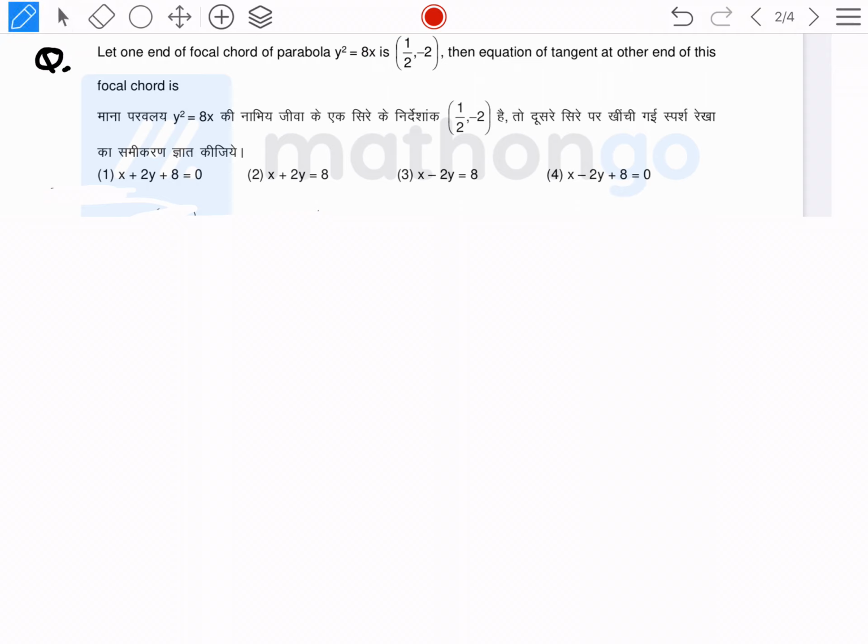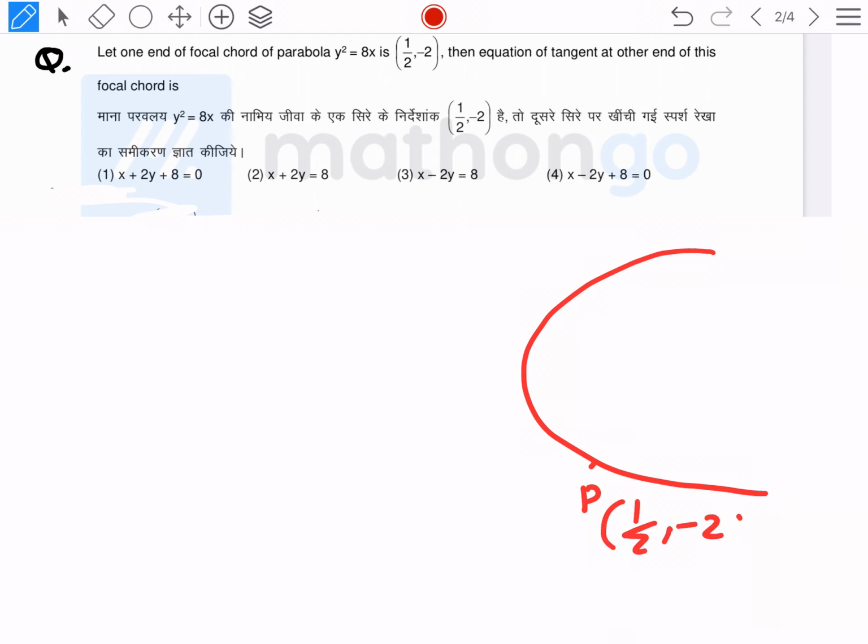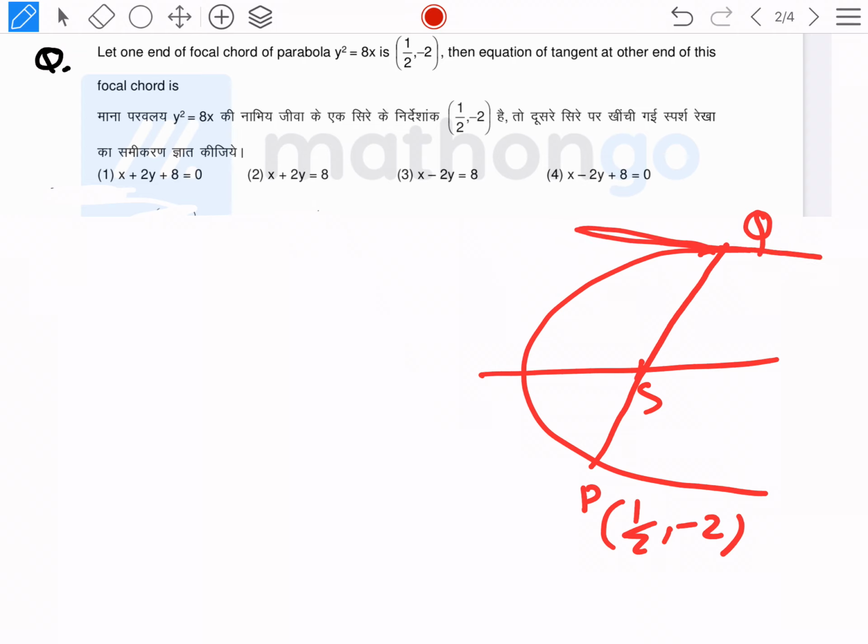So now if we make a diagram, the diagram is not required, but suppose for explanation we make a diagram, and the point is 1 by 2 comma minus 2 here, and this is a focal chord, meaning it definitely passes through the focus and the point Q. Then we want to find the equation of the tangent at the other end.